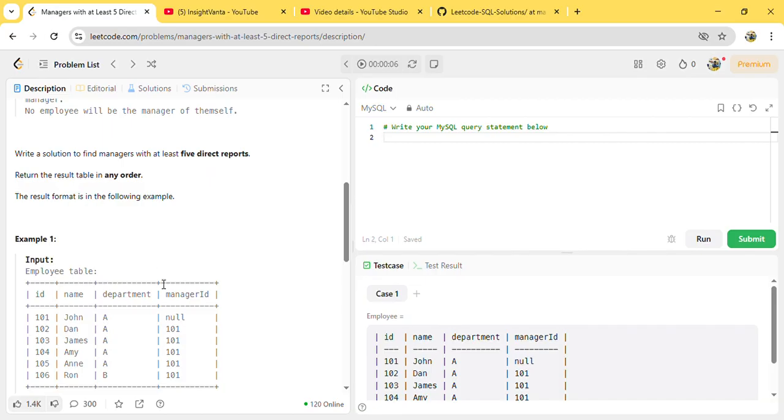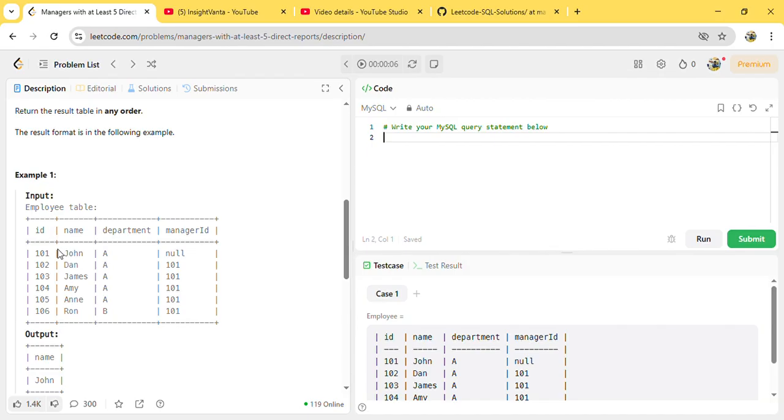So this is a pretty simple problem. If you can see in the employee table, we have the IDs of all the people. And John is the person who doesn't have any manager ID. And all these people, Dan to Ron, they all report to this particular manager ID 101, and 101 is the ID of John.